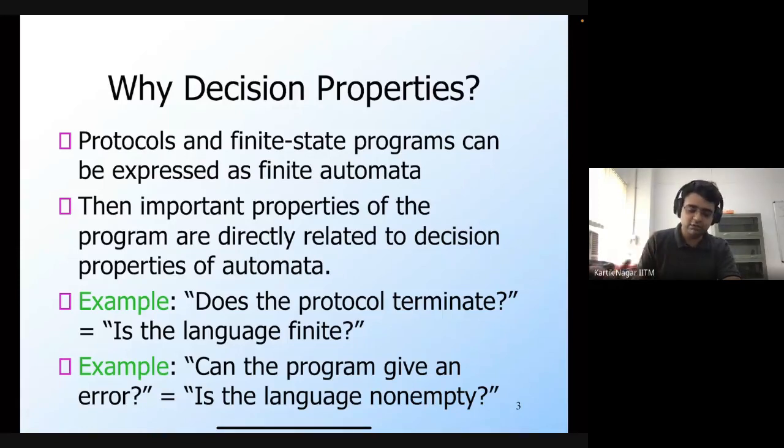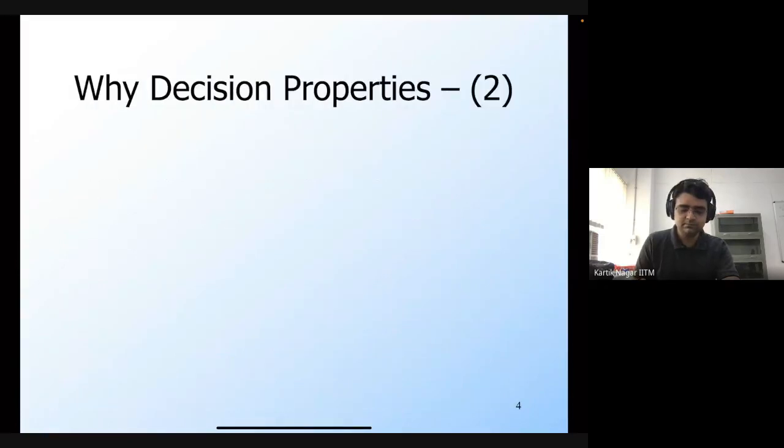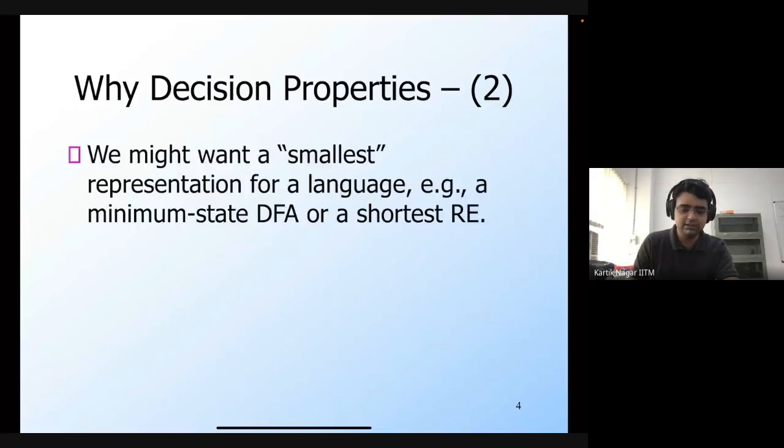So in this way, useful properties of the program or the protocol can be expressed as decision properties of the automaton, and that's why it's useful to come up with algorithms in order to decide some of these properties. Beyond practical applications, there are also theoretical applications of decision properties. We might want to, for example, find the smallest representation for a language. Some of you have also had this question before: how do you find the minimum state DFA for a given language?